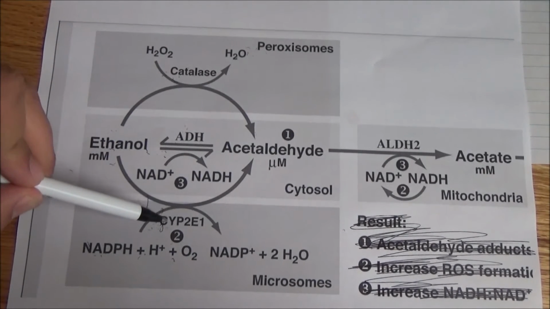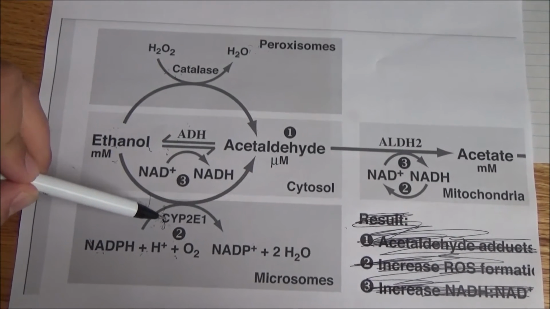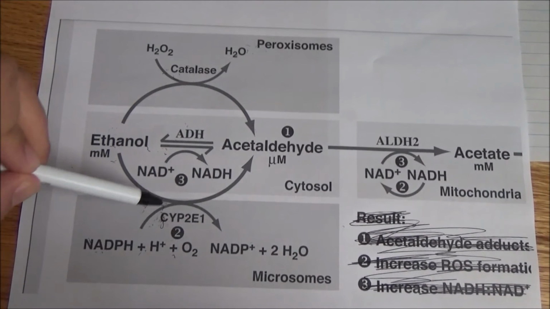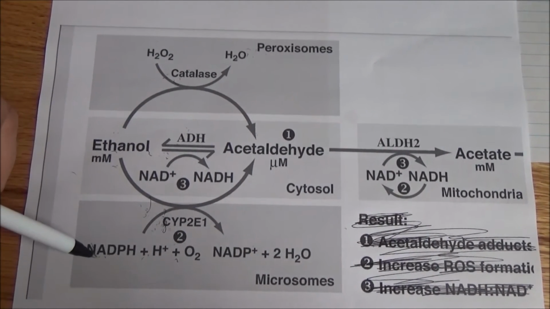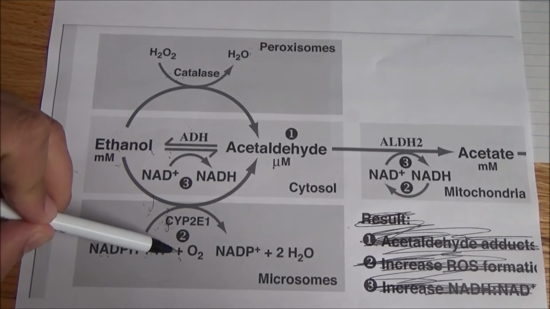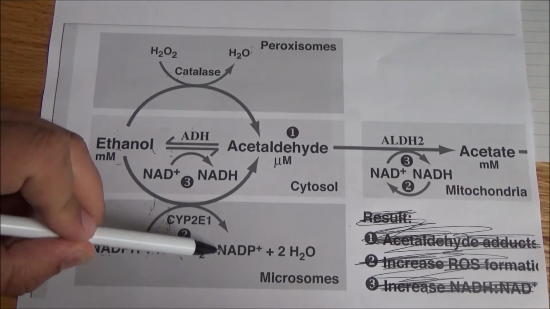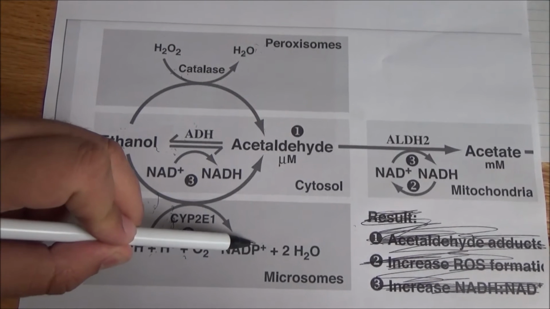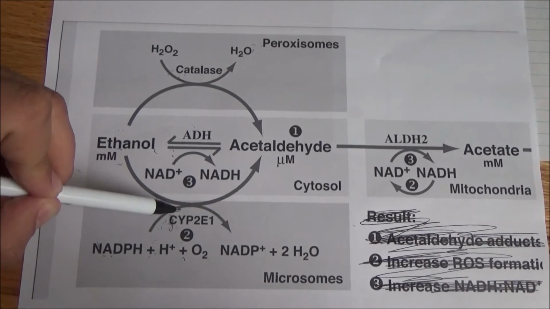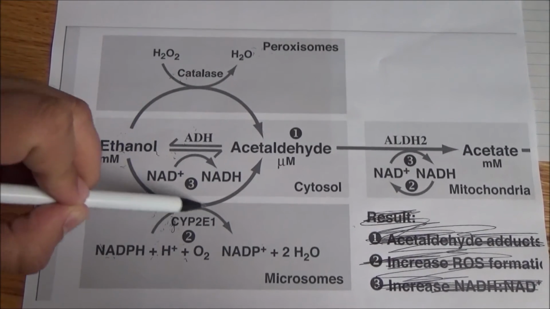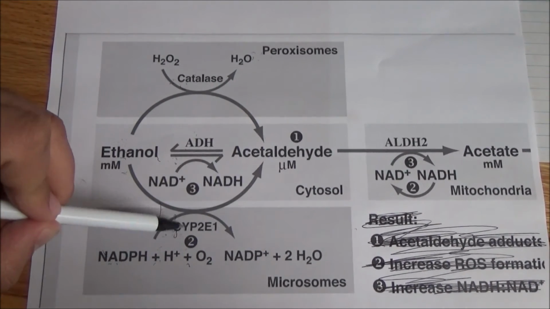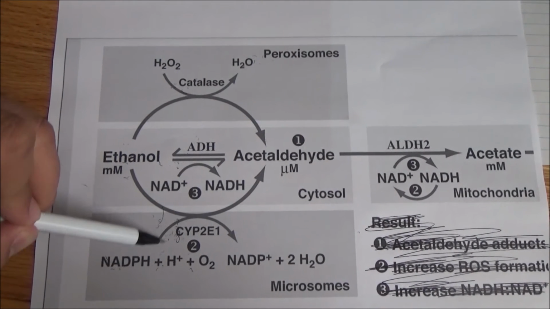But the only way that this enzyme will work is if this also occurs. This enzyme will work to catalyze this reaction of NADPH plus H plus O2. It'll catalyze that reaction into NADP plus H2O, while at the same time catalyzing the reaction of ethanol into acetaldehyde. That's why this arrow's curvy and this arrow's curvy. This is catalyzing all this stuff going on at once, right?